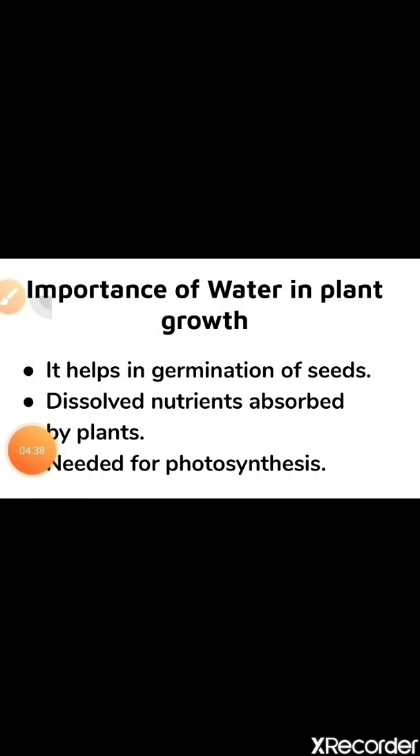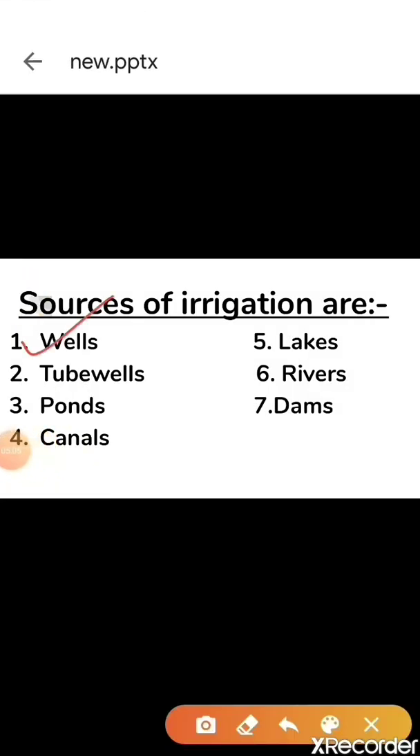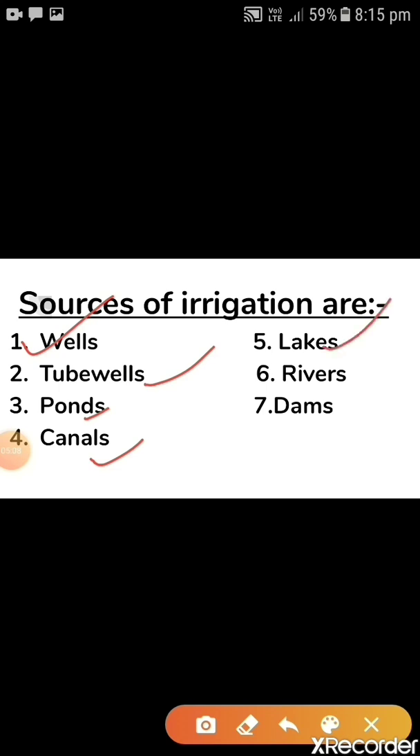Let's move to the next slide, children. The next slide is about sources of irrigation. Here, one question arises, children: how is irrigation actually done? We have different types of irrigation methods, depending on different water resources. And what are these water resources, children? It can be wells, tube wells, ponds, canals, lakes, rivers, dams. So these are the sources from where we get water for irrigation.